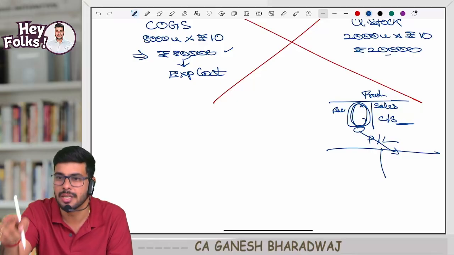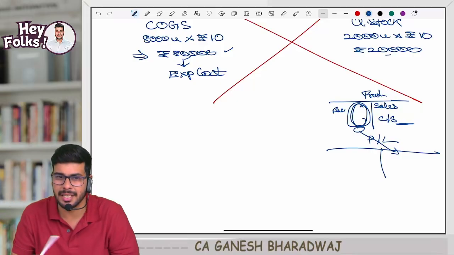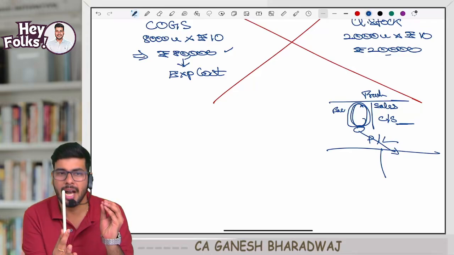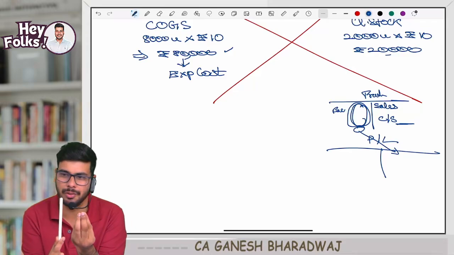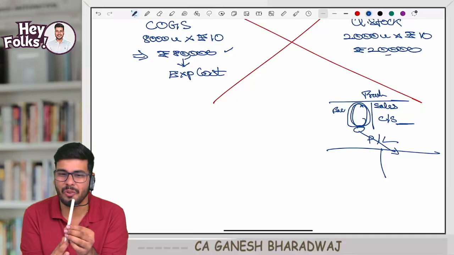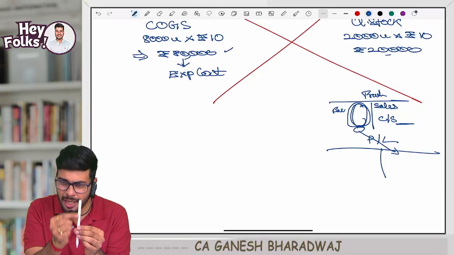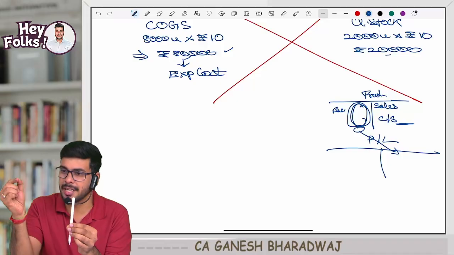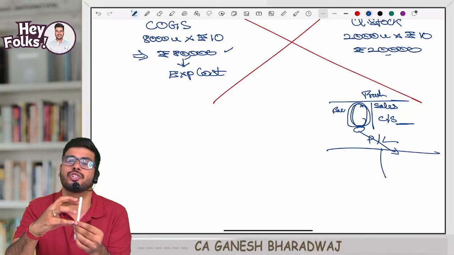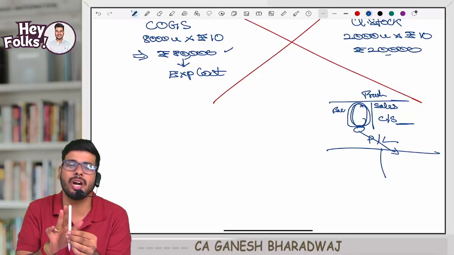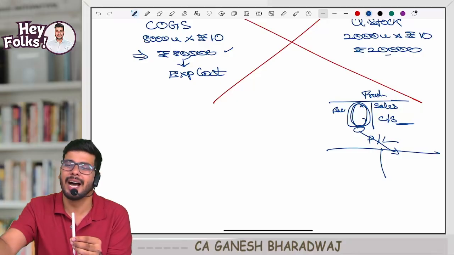Look, I'm unitizing every pen. I'm calculating the cost per unit, guys. So when I am arriving at my stock figure, only the manufacturing-related cost should enter into it. Administration and selling costs should not enter into it, because let us say I'm selling it off today.